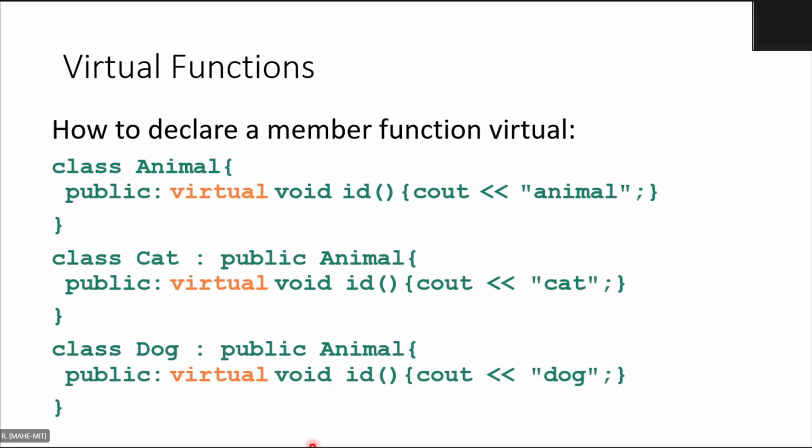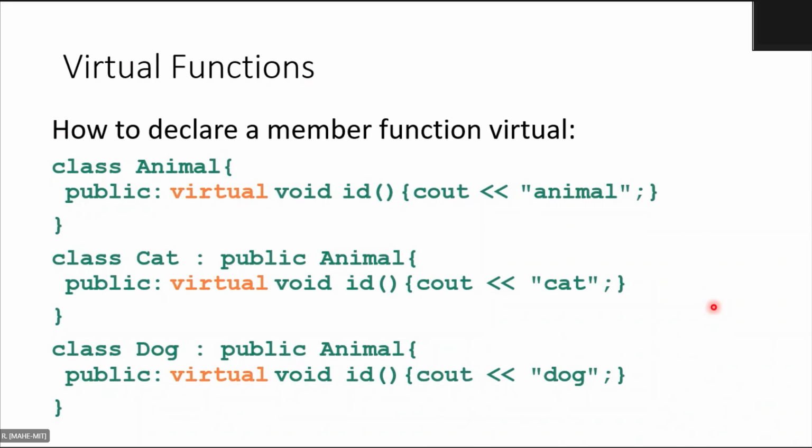The moment you do this, you will be able to access the derived class function call. Right, so any questions till now? No, sir, understood.